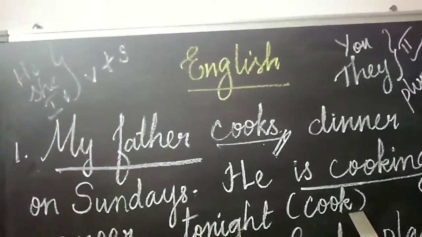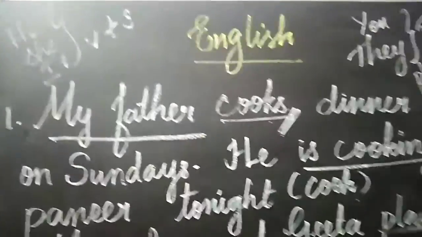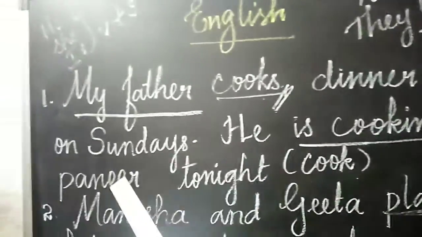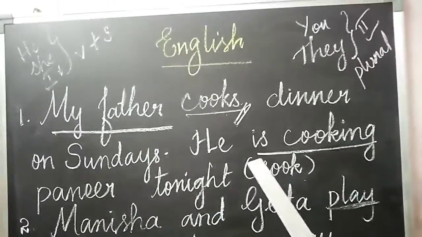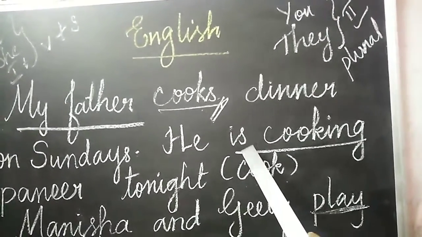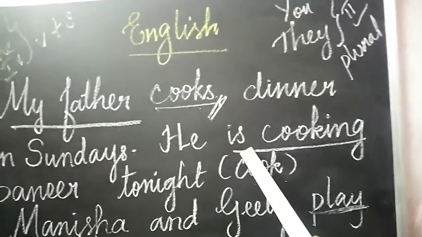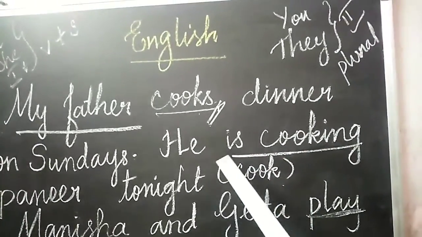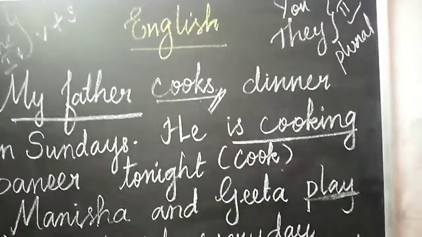In this question, he is a singular noun. So we have to write the helping verb is. When a singular noun comes, we write the helping verb is and the verb plus ing form. The verb cook is given, so we write cook plus ing: cooking. He is cooking paneer tonight. Understood, children?